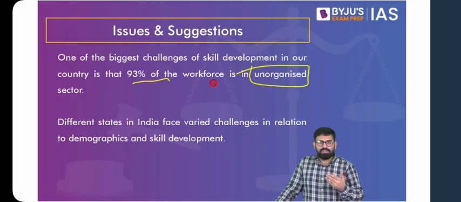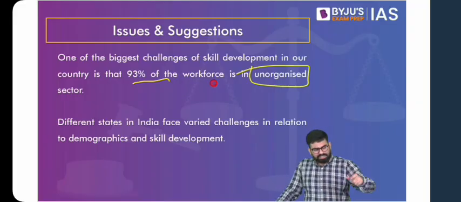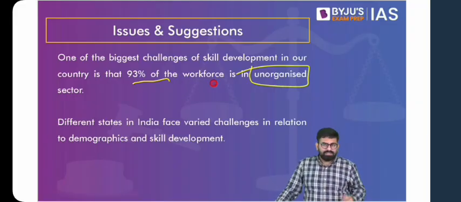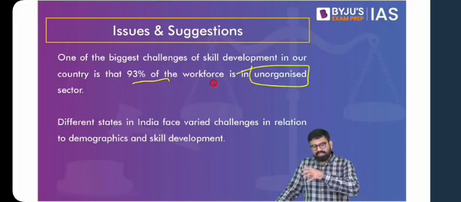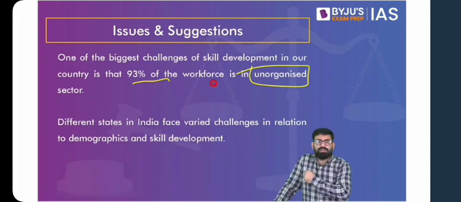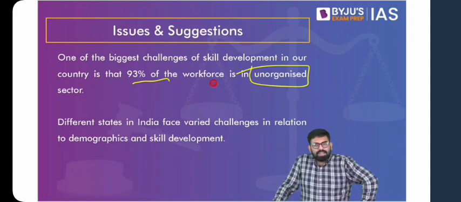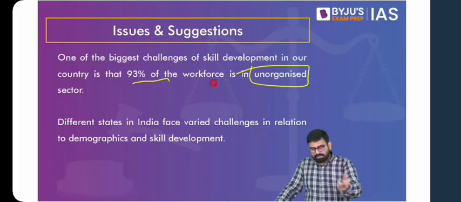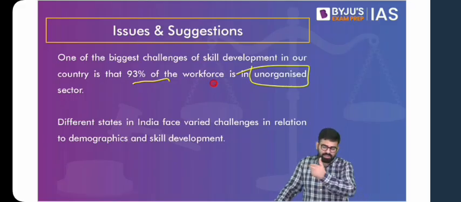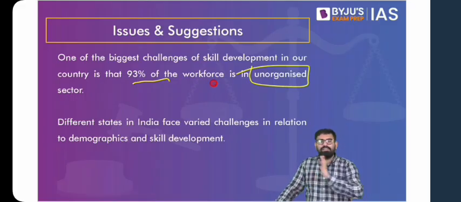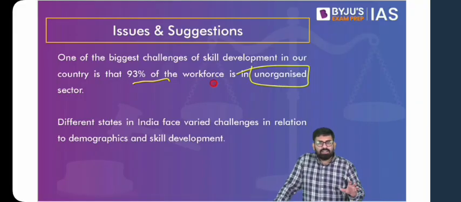And again, the unorganized sector is very equitable. Whatever profit is made at various levels of the supply chain is very equitable. Because in industries, it is the industry owner who will extract the maximum profit. Whereas here, the profit gets divided through the entire supply chain. So the producer gets their share, the wholesale seller gets their share, the ones involved in logistics get their share, and similarly, the ultimate retailer also gets a share. So it is not as weak as we understand.